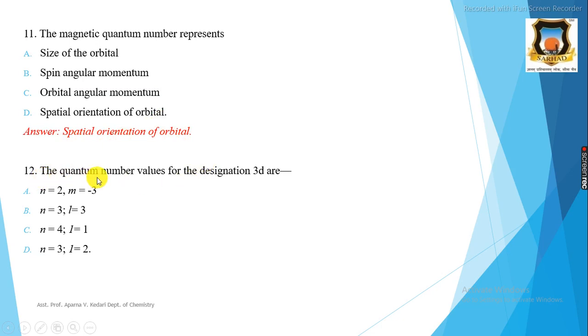Then the quantum number values for the designation 3d are: A option is n is equal to 2, m is equal to minus 3. B is n is equal to 3, L is equal to 3. C is n is equal to 4, L is equal to 1, and D option is n is equal to 3, L is equal to 2. The correct answer is n is equal to 3, L is equal to 2, because here n is equal to 3, therefore it is 3, and for a d orbital the L value is 2. Therefore this is the correct answer, n is equal to 3, L is equal to 2.